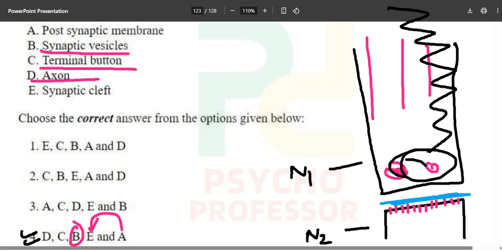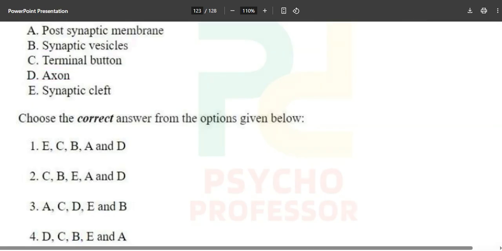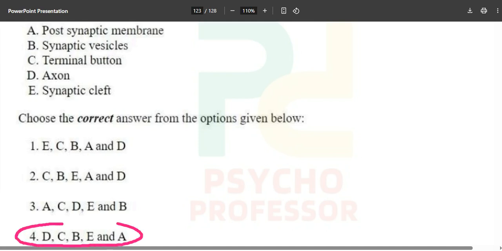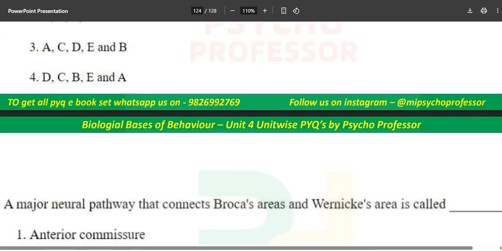We will have the terminal button, then the synaptic vesicles, and then we will have this thing called the synapse. This is called the synapse or synaptic cleft, and then we'll move forward to the end, called the postsynaptic membrane. And with this, option number 4 becomes the correct answer. It will always happen like this, and we have done this thing n number of times.